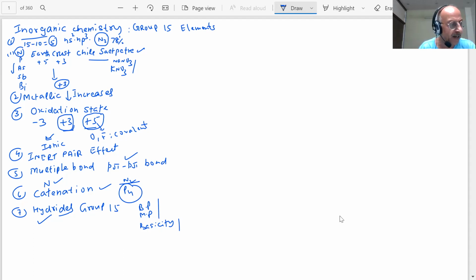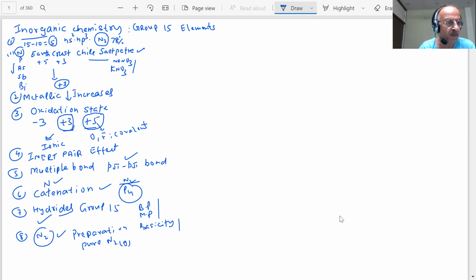Then you are aware of their halides, what they form, students. Pentahalides and trihalides are very common, which will form pentahalides, which will form trihalides. And you have nitrogen gas, students. The preparation of nitrogen gas could be asked to you. How to prepare nitrogen gas in the laboratory, and how to get pure nitrogen? How do you get pure nitrogen gas, students? By thermal decomposition of barium azide or sodium azide. So these are some of the ways we can prepare nitrogen gas. Questions could be there in the exam, students.